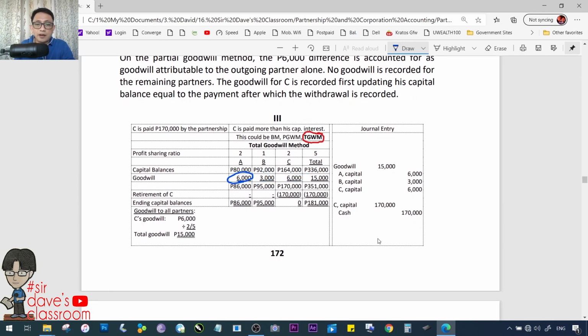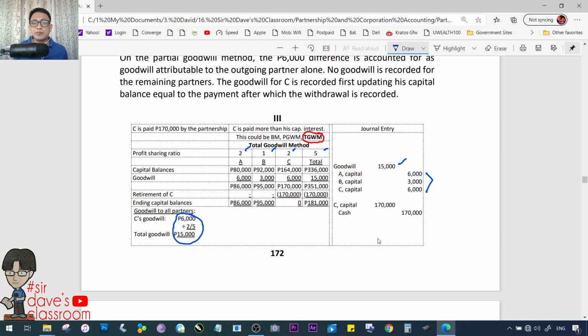Kung si C, ang share ay 2/3. 2/5, I should say. 2:1:2 or 5. So, 2 over 5 ay may 6,000. Ibig sabihin sa kabuuan may 15,000 na goodwill. Yun yung sinasabi sa total goodwill method. And such goodwill will be recognized in its totality, 15,000. Paghahatian according to their profit-loss ratio 2:1:2.